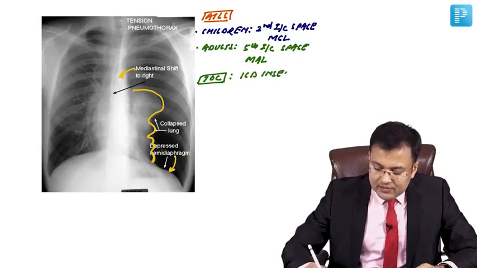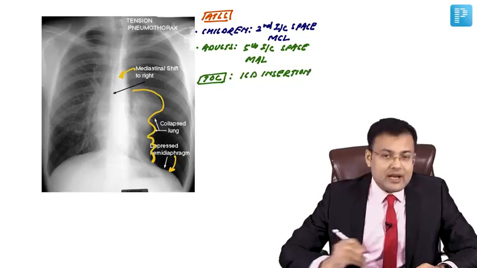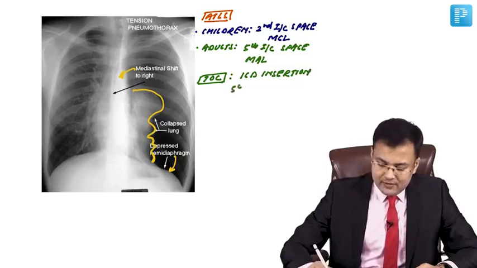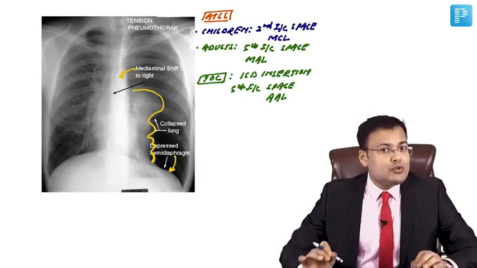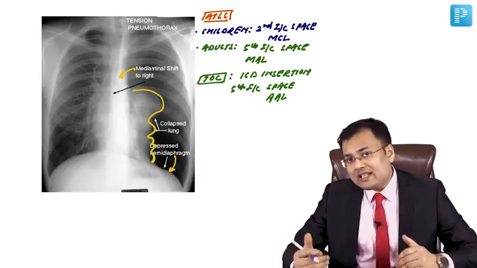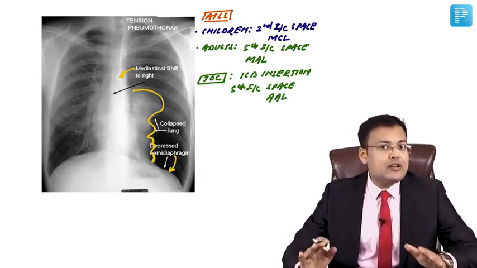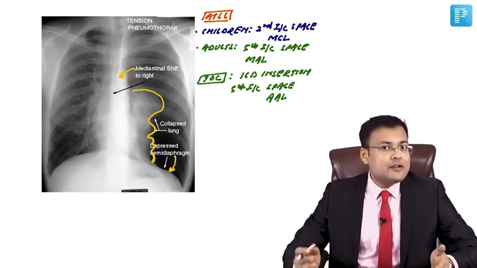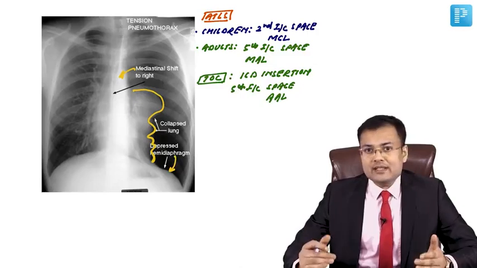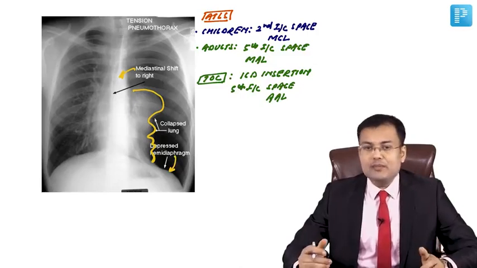ICD insertion in triangle of safety, in fifth intercostal space, where exactly? In anterior axillary line. This is how we manage. Clear? So you have to remember, because nowadays they are asking the update that where you are supposed to insert the wide bore needle in adults. It's fifth intercostal space, slightly anterior to mid axillary line.